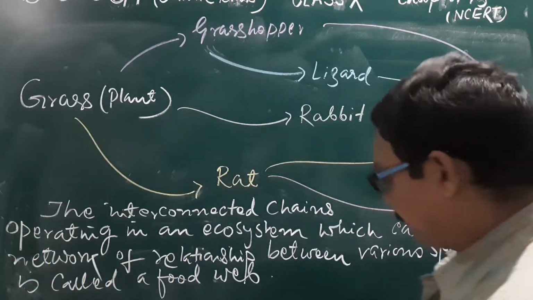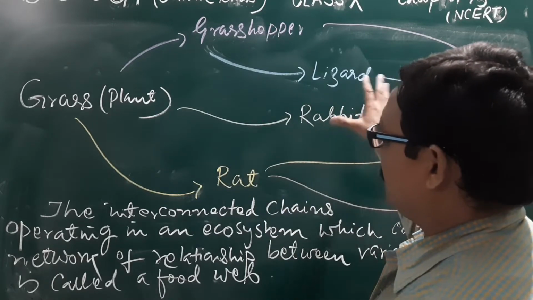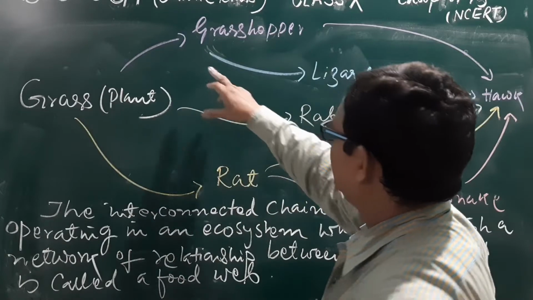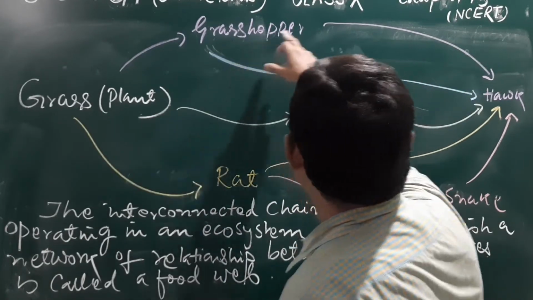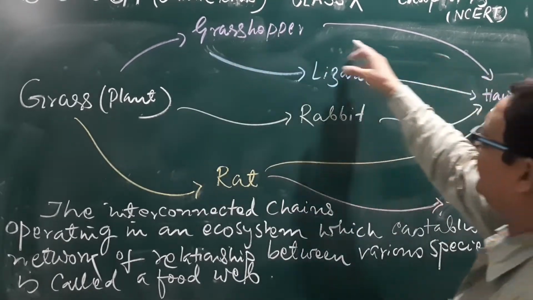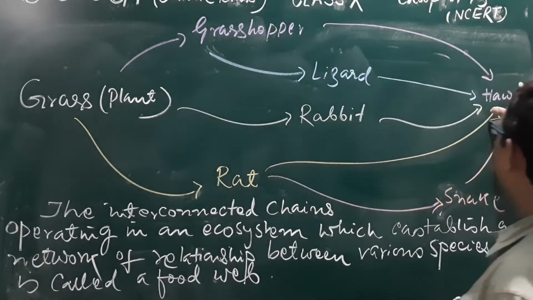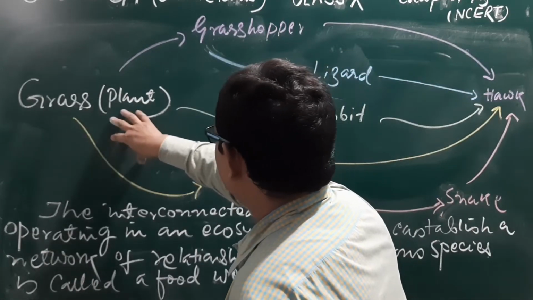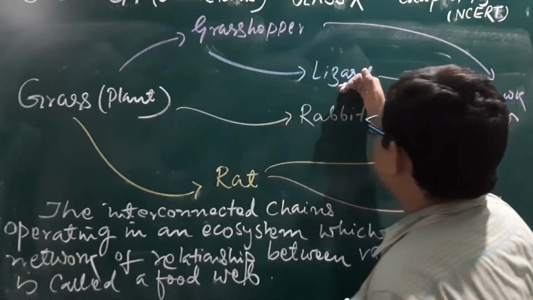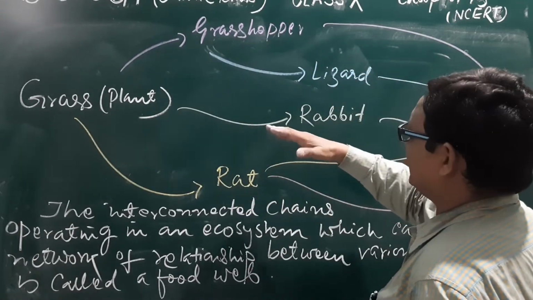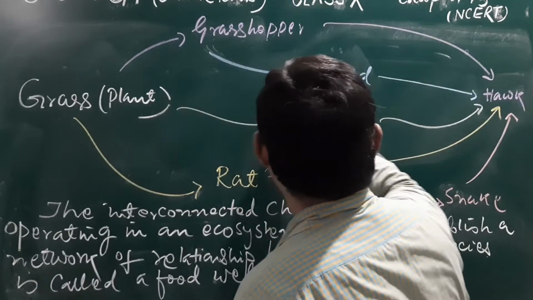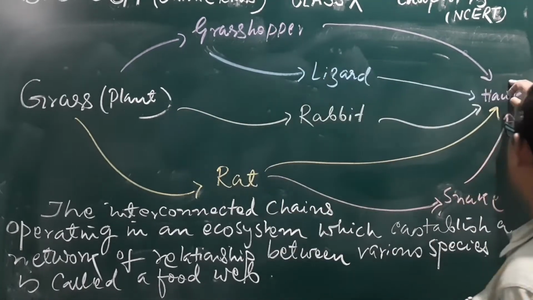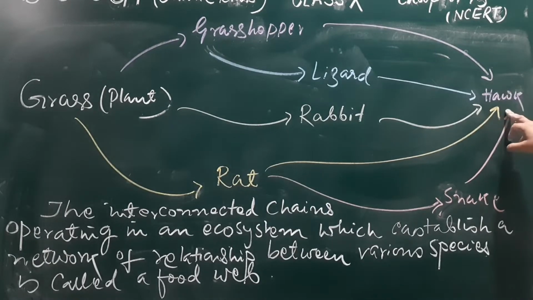Food web. Here is the diagram for the food web. This is the grass plants. Here you may see a grasshopper and a hawk that can make a food chain. Similarly, if we talk about the producer, the lizard can feed on that, the rabbit can feed on that, and the rabbit may also be eaten by the hawk.